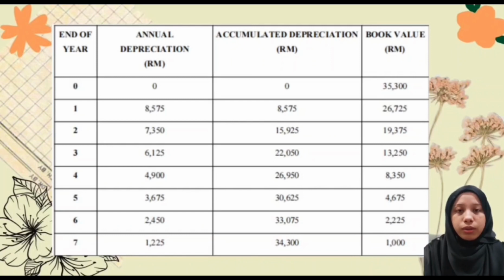The book value of the 3D wall printer is 1,000 ringgit at the end of the 7-year period, and the accumulated depreciation is 34,300 ringgit. It is best to use the sum of the digits method when an asset will lose most of its value toward the beginning of its useful life.